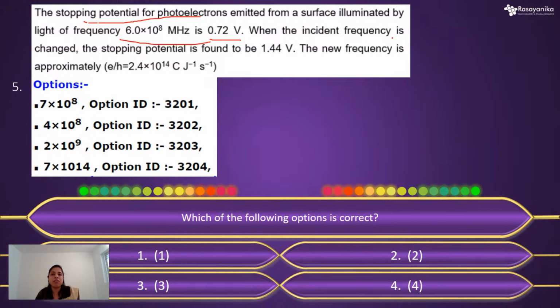When the incident frequency is changed, they have told in the question that the stopping potential is also changed. The new frequency is approximately what? They are actually asking about the new frequency. So would you like to answer this question?